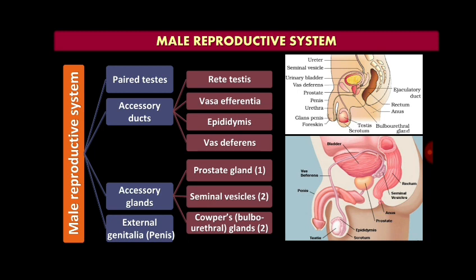And accessory glands, there are 3 accessory glands which are helpful in storage, nourishment and transfer of the male gamete, that is sperm: the prostate gland, a pair of seminal vesicles, and a pair of Cowper's glands, also called bulbourethral glands, and external genitalia, that is penis.